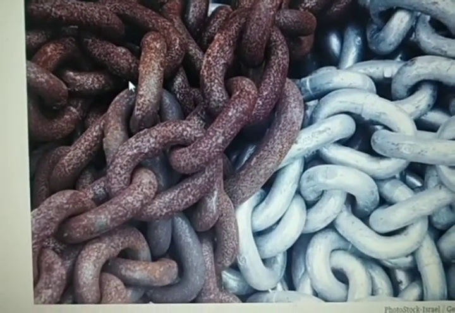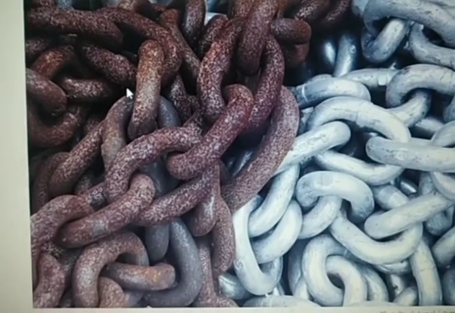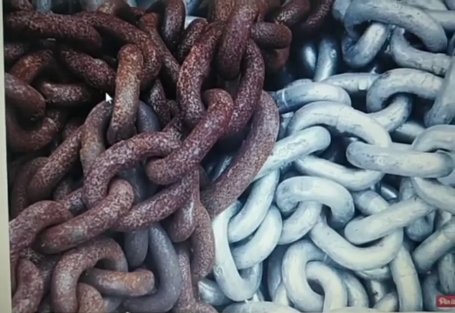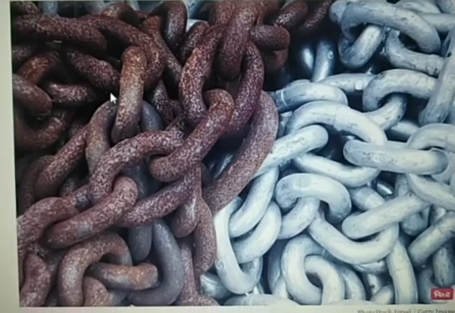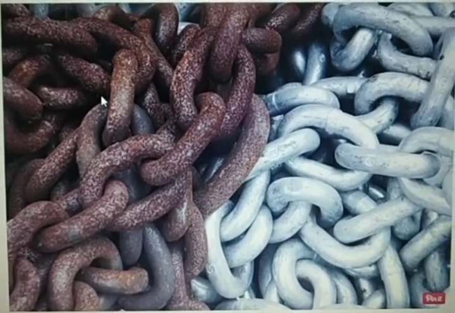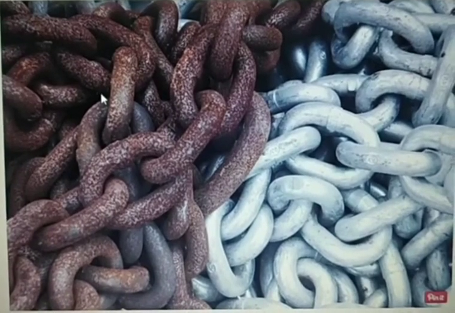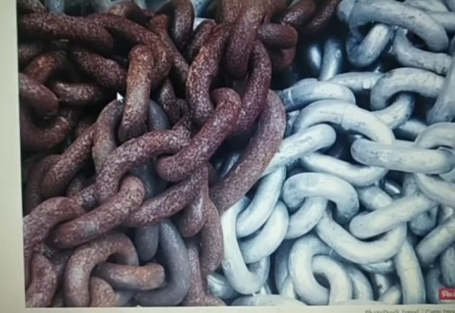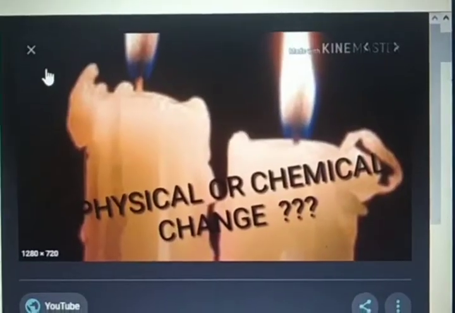And what is the formula of rust? The chemical formula is Fe2O3.nH2O. So this is the formula of rust. And what is the formula of iron? Fe. So the chemical formulas are different, the properties are different, and you cannot get back the original substance, that is iron, from this brown powdery substance. So we call it a chemical change.